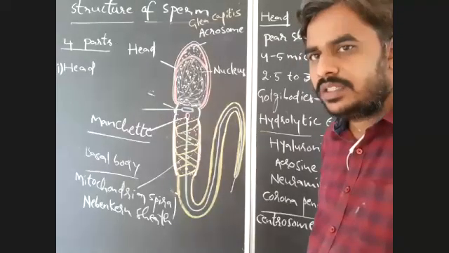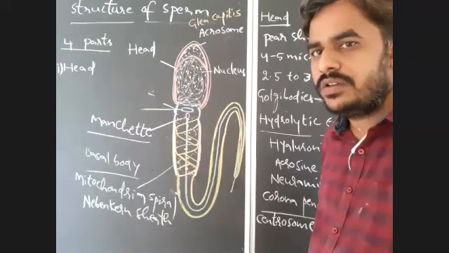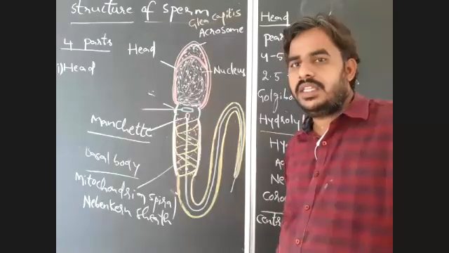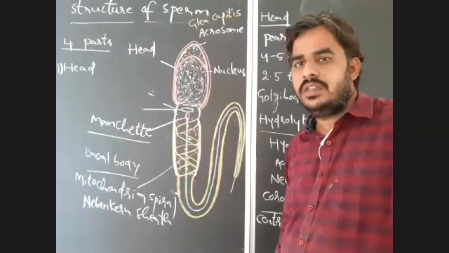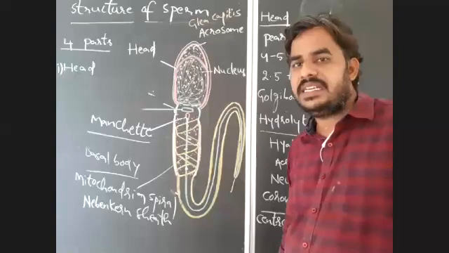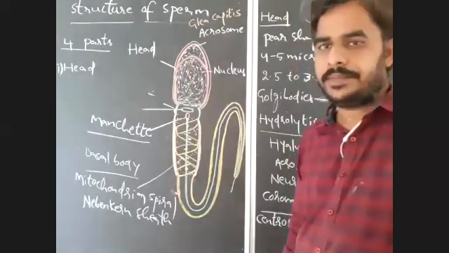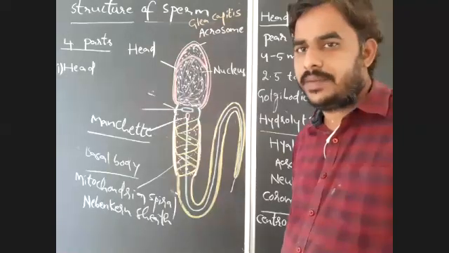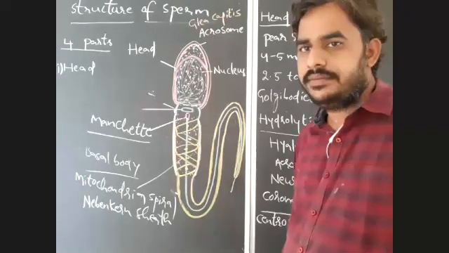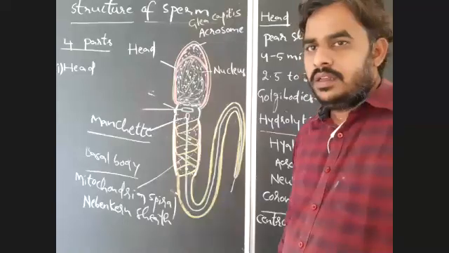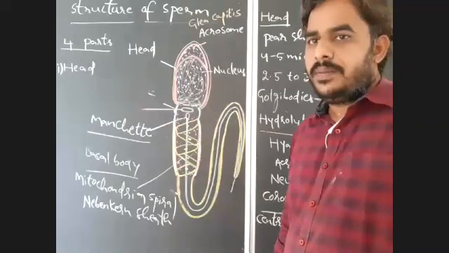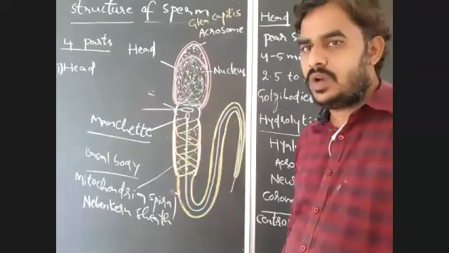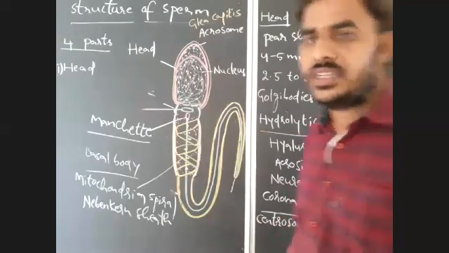The thin membrane which covers the cytoplasm of the middle piece is known as manchette. So manchette is completed, and Nebenkern sheet is also completed. What is the Nebenkern sheet? The mitochondria in the form of a mitochondrial spiral present around the axial filament in the middle piece is known as Nebenkern sheet. Right?